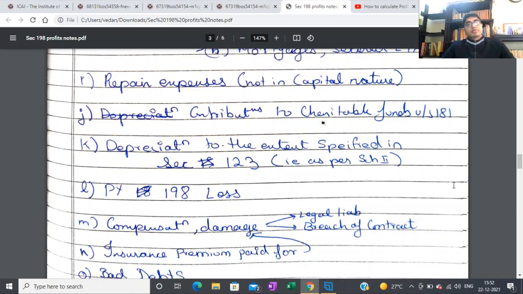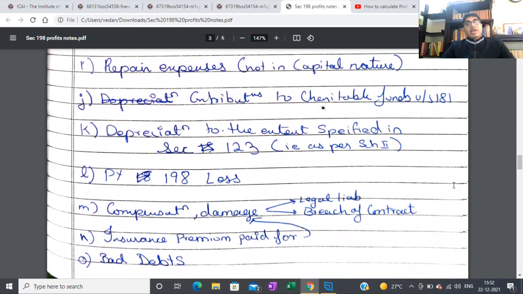Next is repair expenses. This includes maintenance expenses also, because in our financials, in our P&L, we write repairs and maintenance. If you apply the principle, it will include maintenance also. But the Act says repair expenses, but not of a capital nature. If there's any fixed asset and it is specifically a capital nature expense, then you cannot take it as an expense. But if it is not of a capital nature, then you can take it.